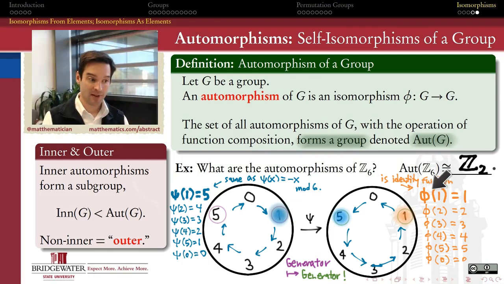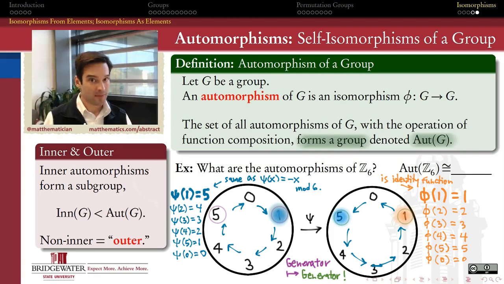The identity element and an involution. After all, this function psi of x equals minus x is an element of order 2. Check it. Psi applied to psi of x is minus the quantity minus x, which is equal to x, and so that composition of that function with itself is the identity function. So the automorphism group of Z mod 6 is congruent to Z mod 2.